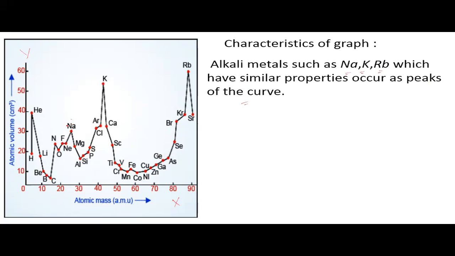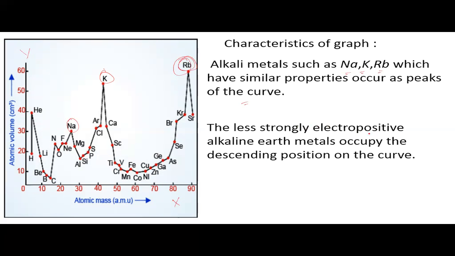You can see sodium, potassium and rubidium are present at the peaks. Similarly, less strongly electropositive alkaline earth metals occupy the descending positions on the curve. For example, magnesium, calcium and strontium occupy the descending positions.